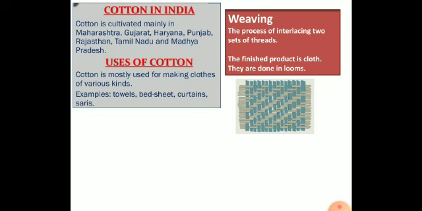Now coming to the process of weaving. After the yarn is done, now we have to make a fabric from it. So weaving is the process of interlacing two sets of threads as shown, blue and white. The finished product is cloth, and it is done in looms. Looms are nothing but special machines, or factories, where they turn thread into a fabric.